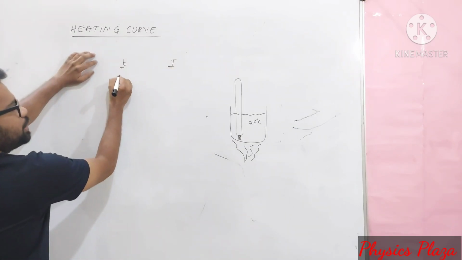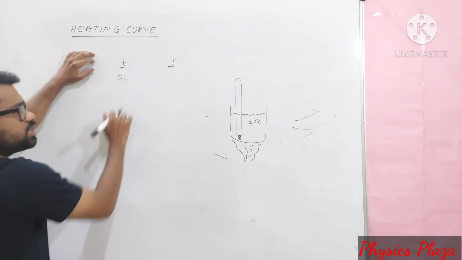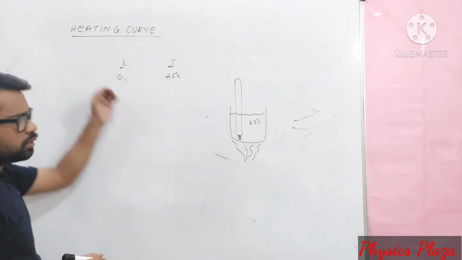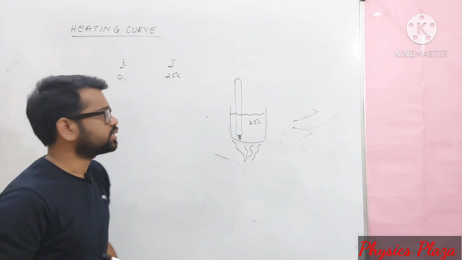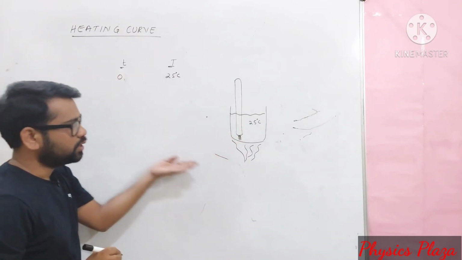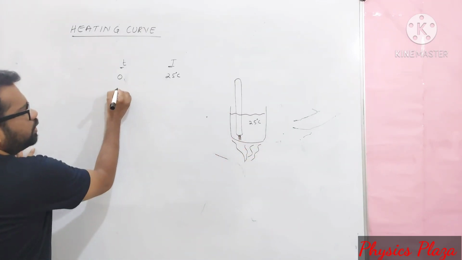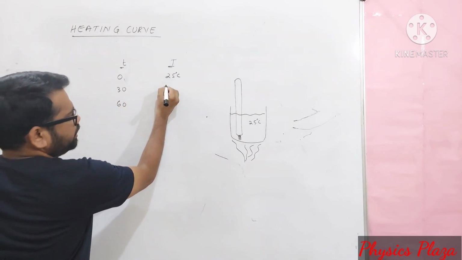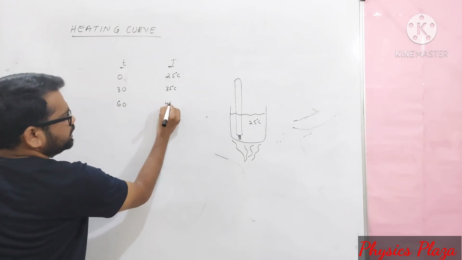Initially, at time 0 seconds, the temperature is 25 degrees Celsius already. So water can exist at 25 degrees Celsius at normal physical conditions. As time passes and we slowly heat, after every 30 seconds it may be 35 degrees Celsius, some 45 degrees Celsius.